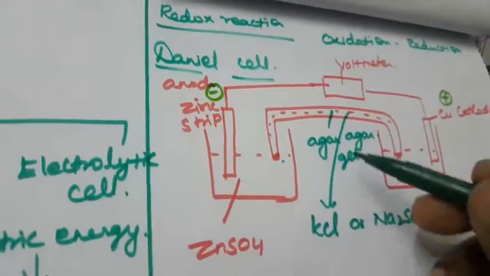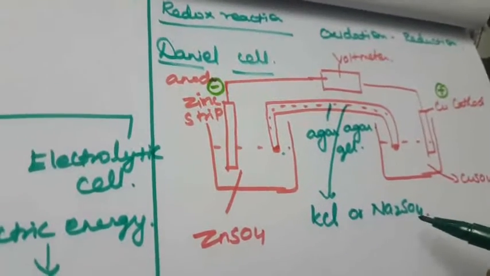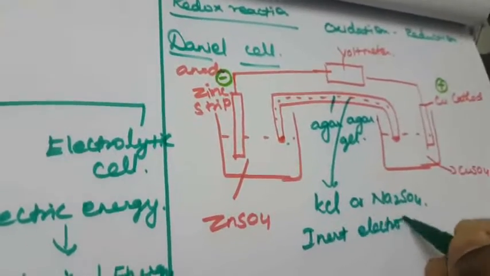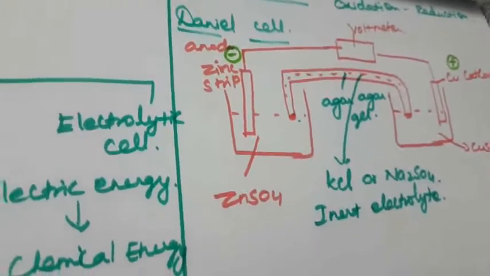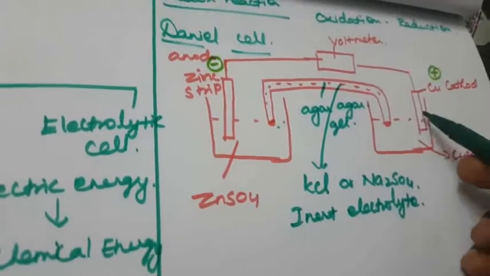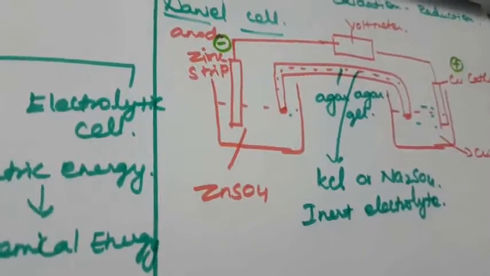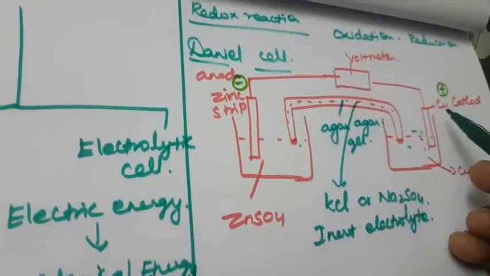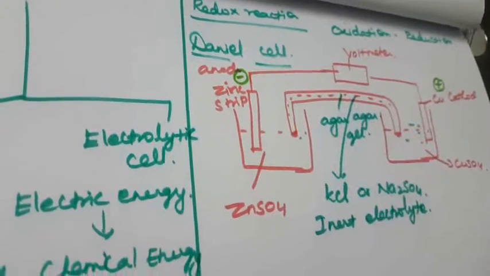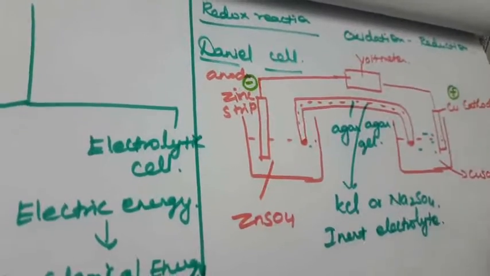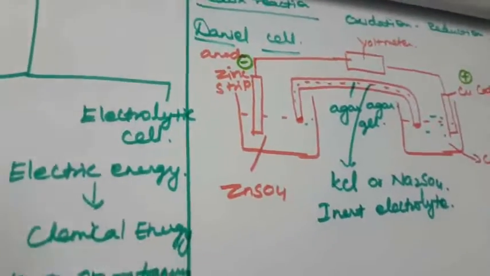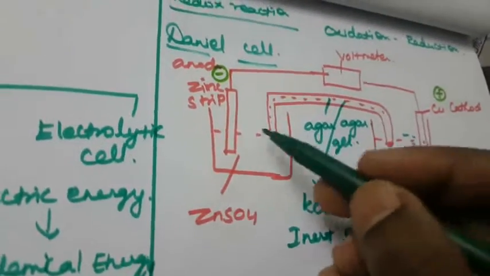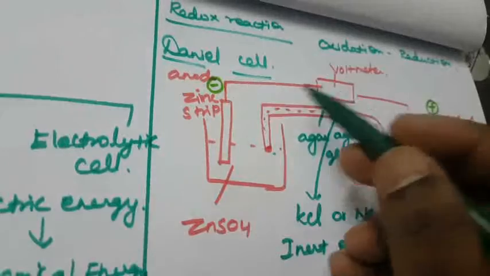So the agar-agar gel contains potassium chloride, and sodium sulfate is an inert electrolyte. What is that? That is an inert electrolyte. Okay. Here, the first one is when the current is passed, what will happen? When compared to copper and zinc, copper has more tendency to pull the electron towards itself. That is the reason the zinc loses that electron.